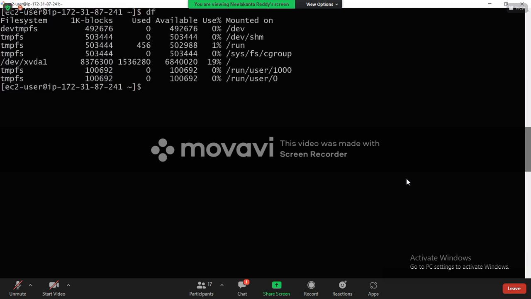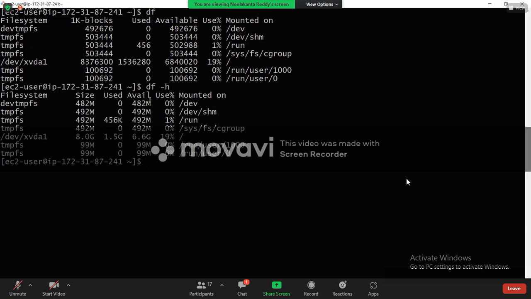DF is a command which will show how much disk is free. The name itself means disk free. This means the hard disk: how much memory is available on your hard disk? But it is giving in blocks. I want to see how much is used and how much is available in a proper format. What to do? -h. Wherever you want human readable format, use -h. It is saying 848 MB is available here.